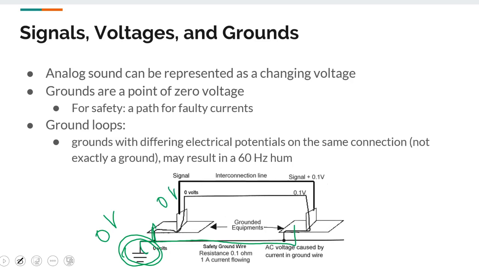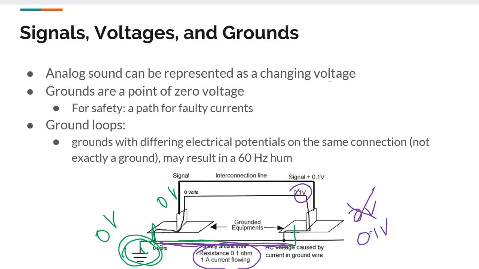But sometimes if there is a resistance in the wire that is connecting these two devices, or when it is extended to the other part, that may add some additional resistance there, and that in turn may add a slightly different reference value, that is not 0 voltage, that is now 0.1 voltage. So now the ground value here is slightly different.